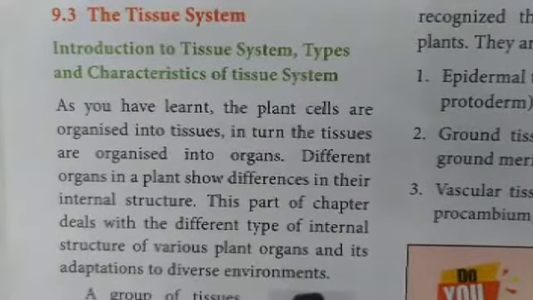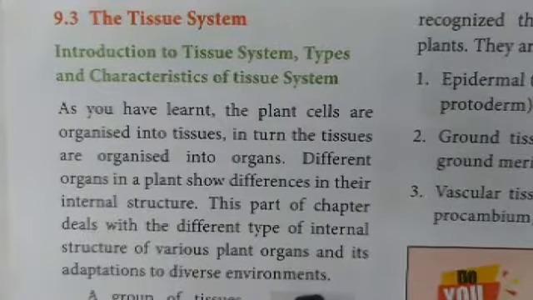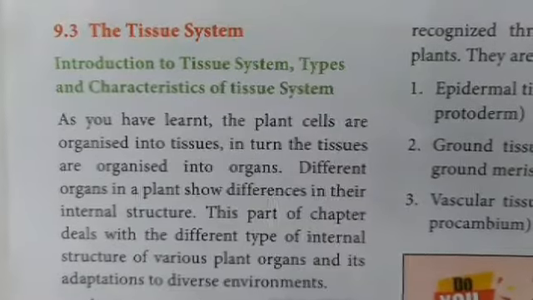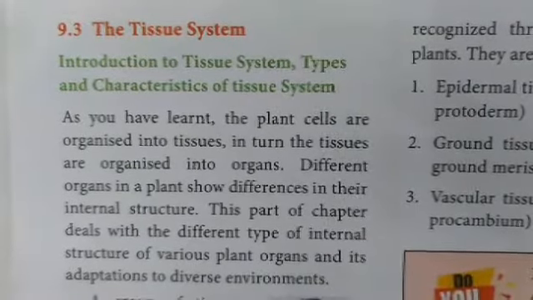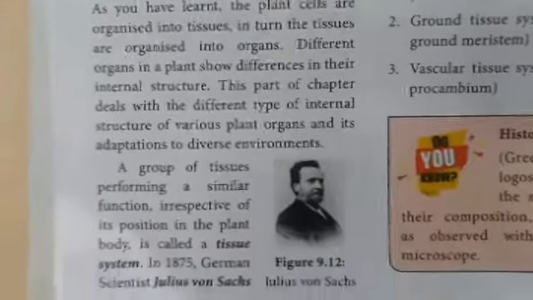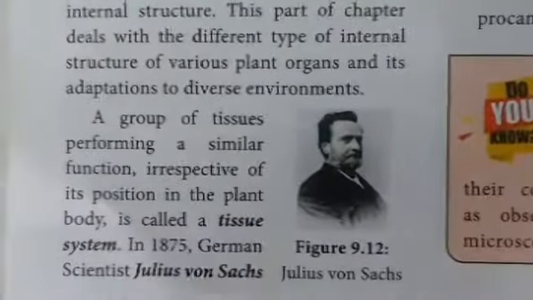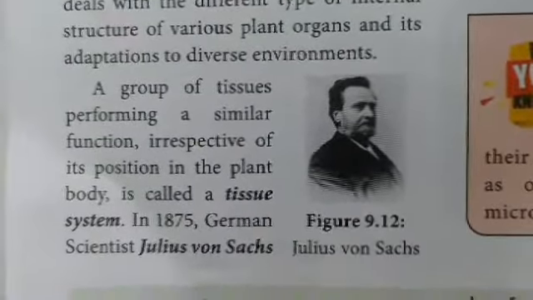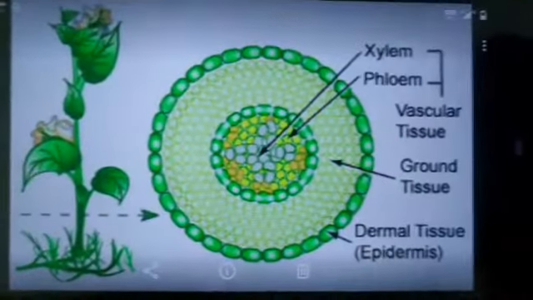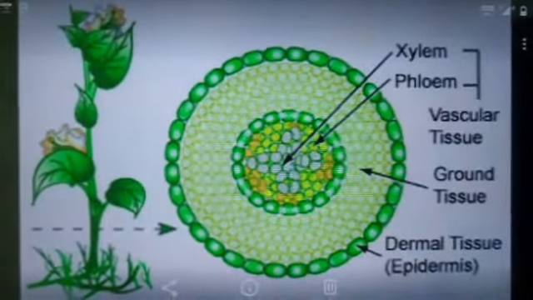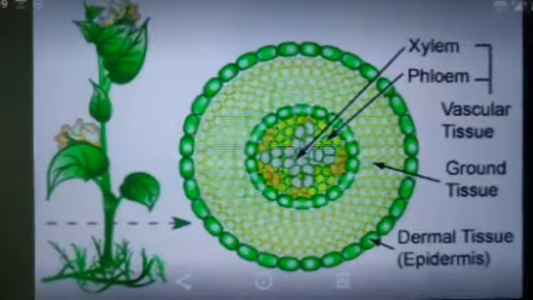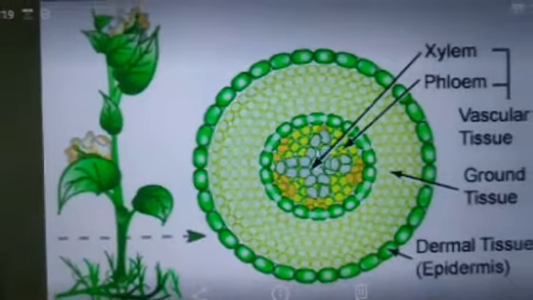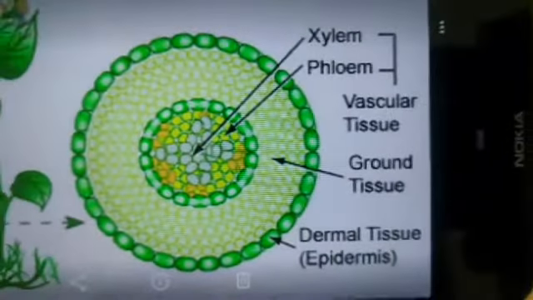A group of tissues performing a similar function irrespective of its position in the plant body is called a tissue system. In the year 1875, Julius von Sachs classified the tissue system into three types: the dermal tissue system, the ground tissue system, and the vascular tissue system.